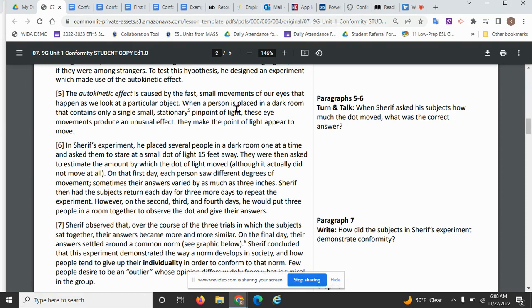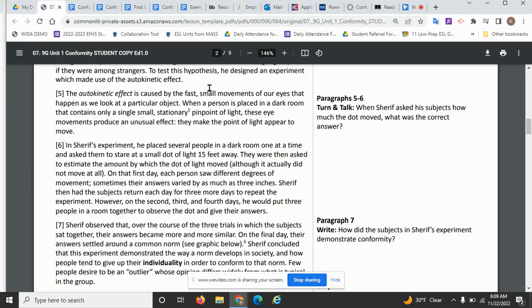So this is the cause, and then what happens is the eye movements produce an unusual effect. "They make the point of light appear to move." So here is your effect. So your cause is the dark room with a single stationary pinpoint of light, and your effect is the point of light appears to move.